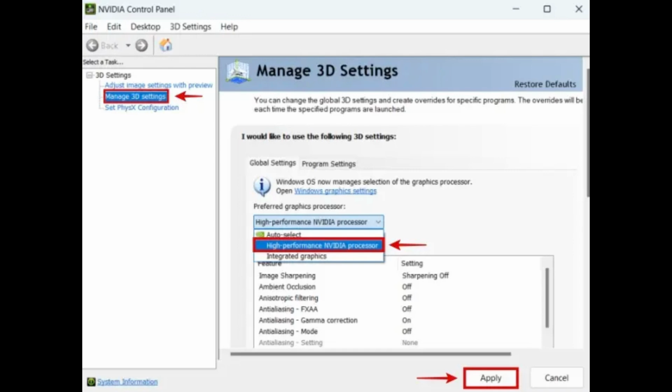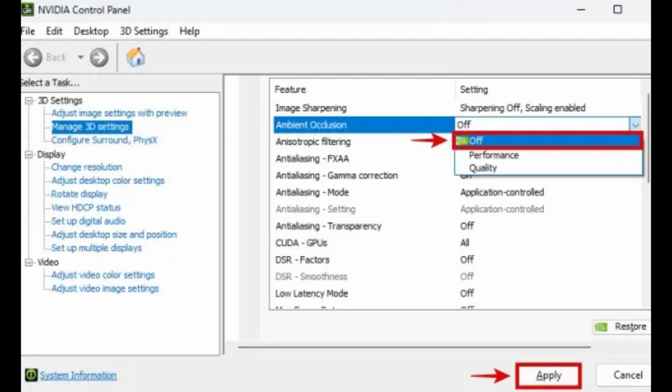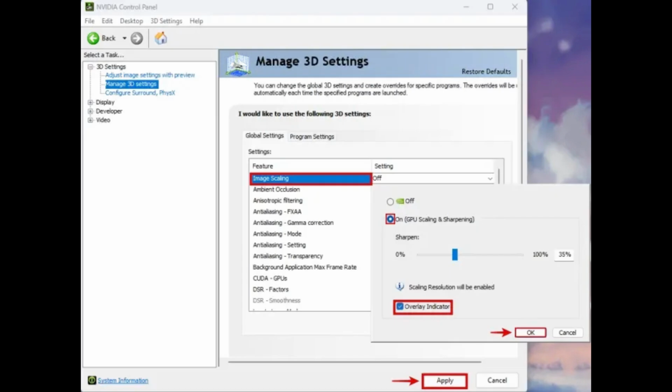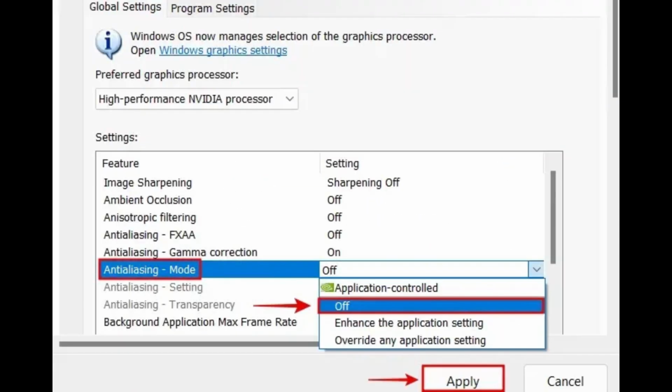On Image Scaling, turn on and choose a Sharpening Percentage and check Overlay Indicator. Ambient Occlusion, select Performance. Anisotropic Filtering, select Application Controlled. Anti-aliasing FXAA, select Off. Anti-aliasing Gamma Correction, select On. Anti-aliasing Mode, select Application Controlled. And Anti-aliasing Transparency, select Off.